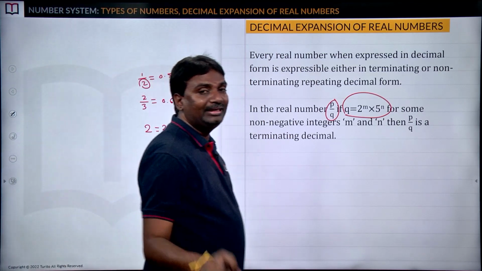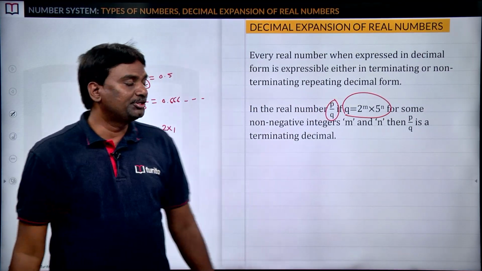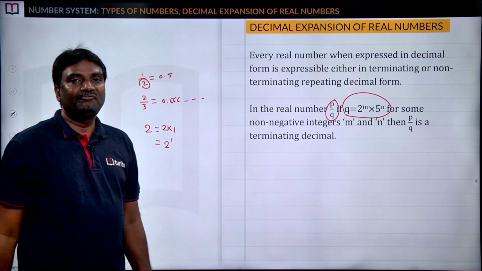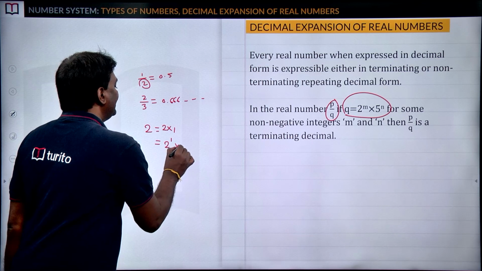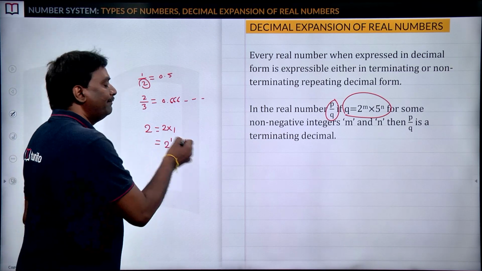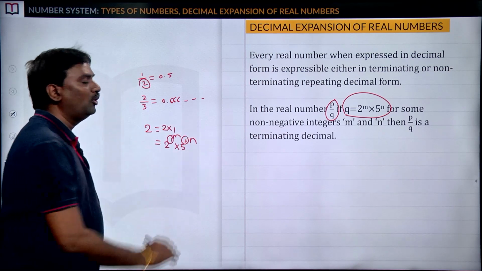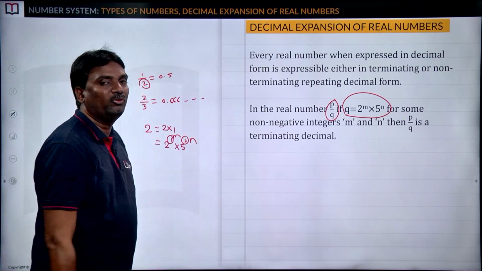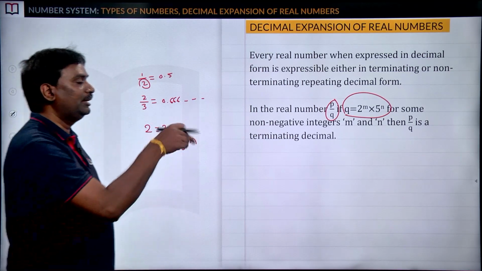We know if you multiply any number by 1, again you will get the same number. So if you express 2 as 2 into 1, this 2 can be written as 2 power 1. If no power is there for the number, then we can consider that is 1, and this 1 can be written as 5 power 0. So 2 power 1 into 5 power 0; by comparing with 2 power m into 5 power n, in place of m we have 1, in place of n we have 0. So clearly the denominator is in the form of 2 power m into 5 power n. That is why we can say 1 by 2 is a terminating decimal.